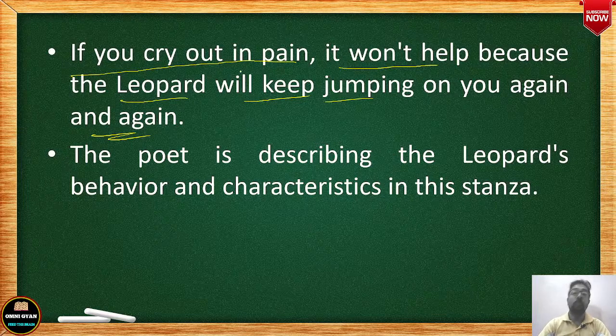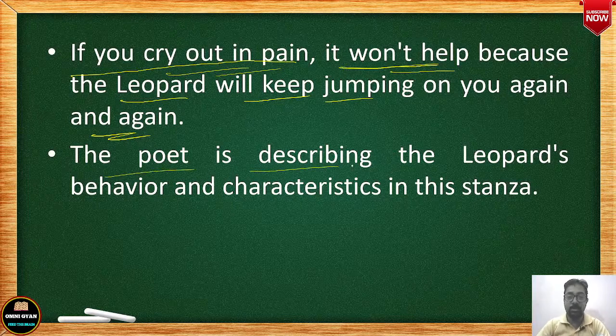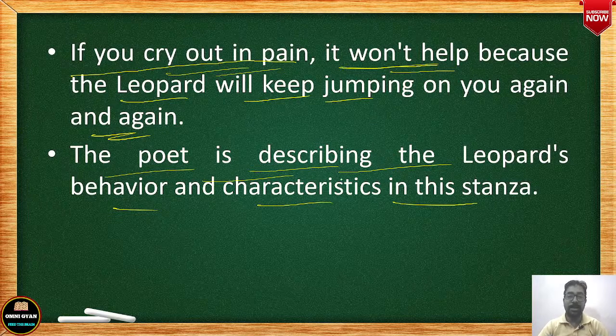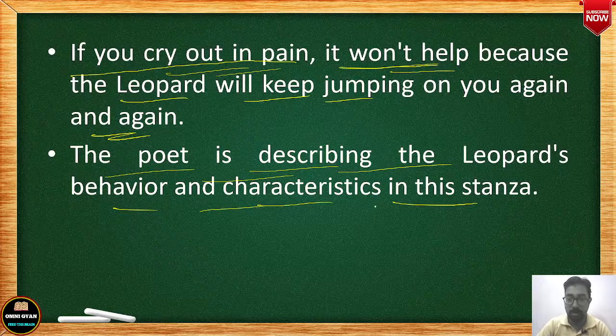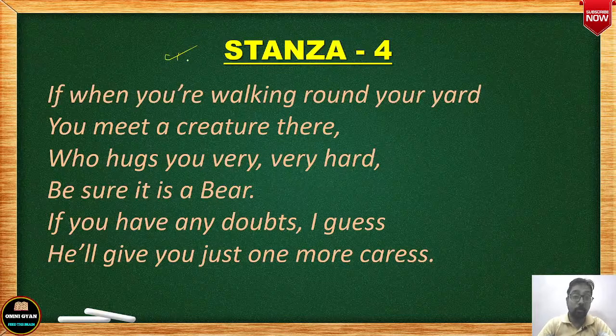So even if you cry out of pain, it is not going to help, because the leopard will not leave you. It will keep jumping on you again and again and again. So what do we learn? The poet here is describing the leopard's character and behavior in this stanza: that it is a very fast animal and it jumps very fast. Then we come to stanza 4.